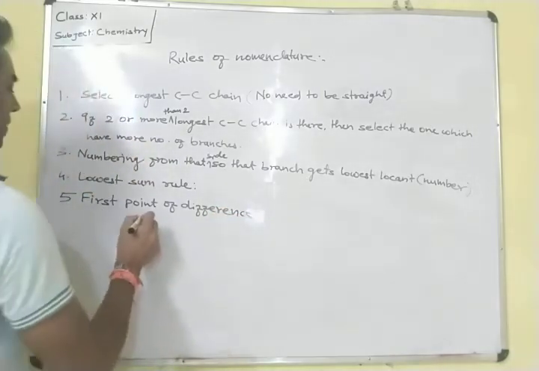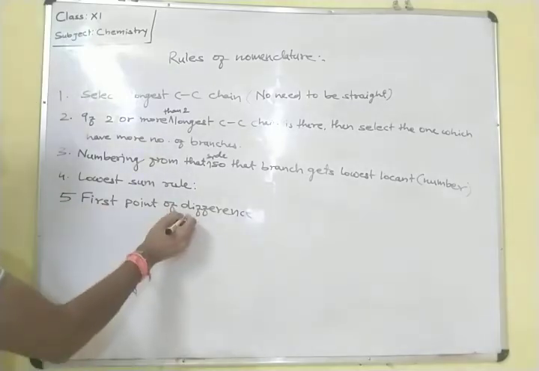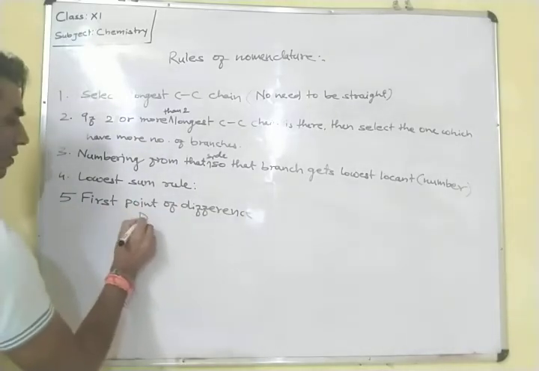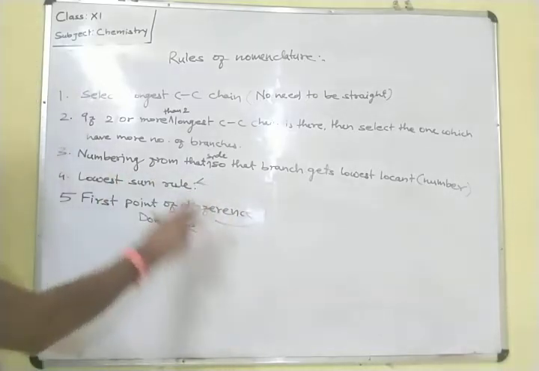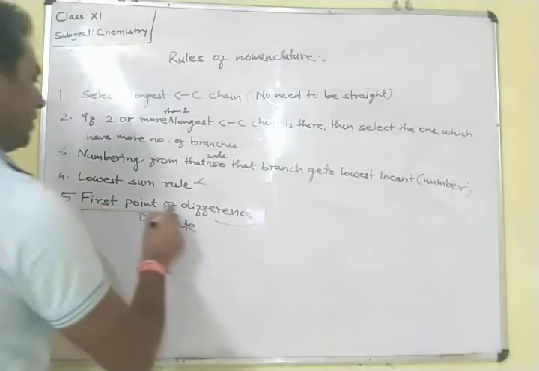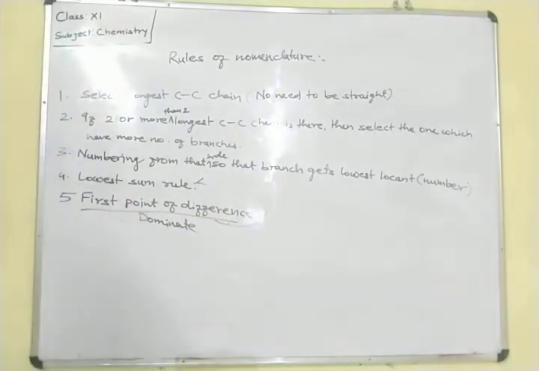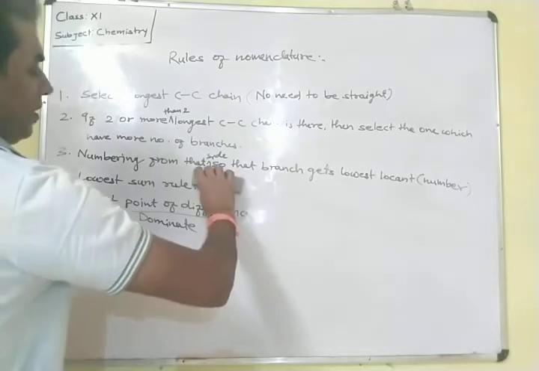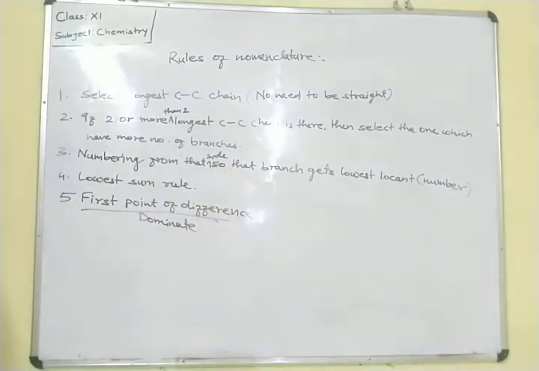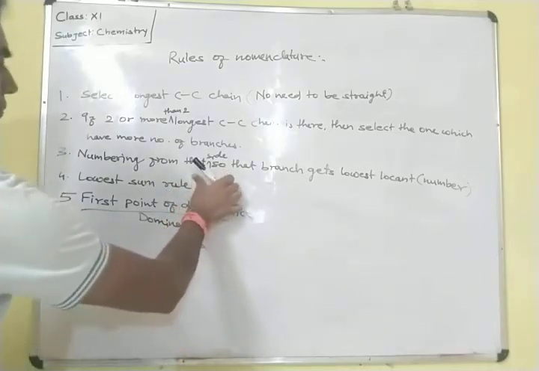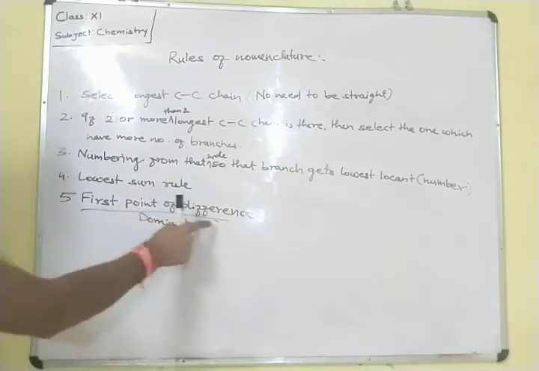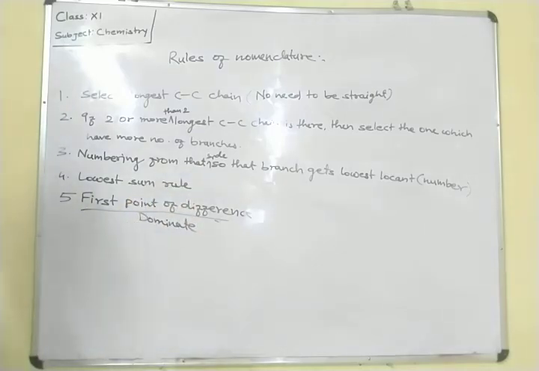First point of difference. This rule dominates the lowest sum rule. Means we have to always give the priority to this first point of difference. If it is opposite, meaning in some places the value from the lowest sum rule and the first point of difference are different, if they come out different, then we have to give the priority to the first point of difference.